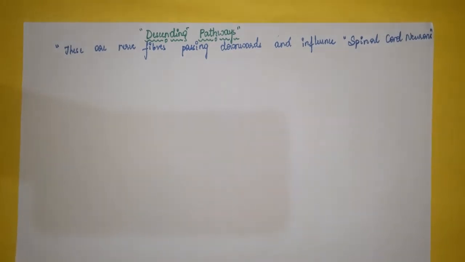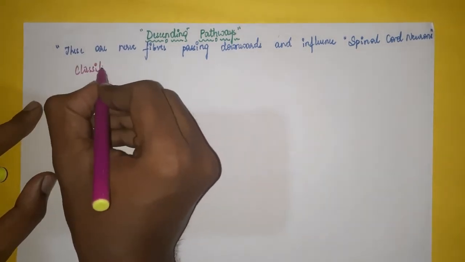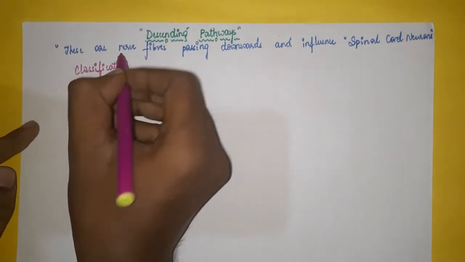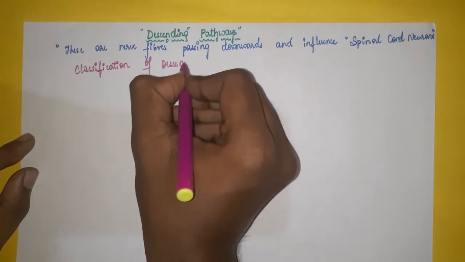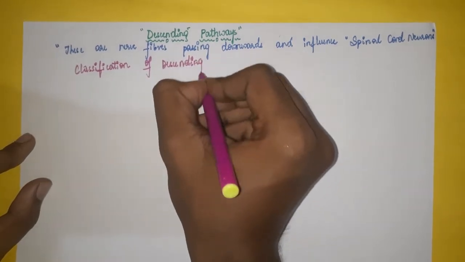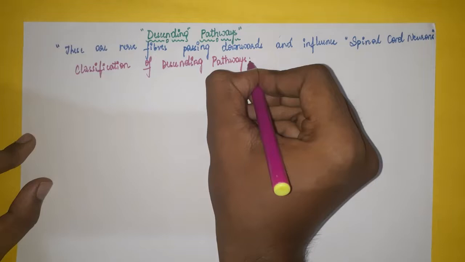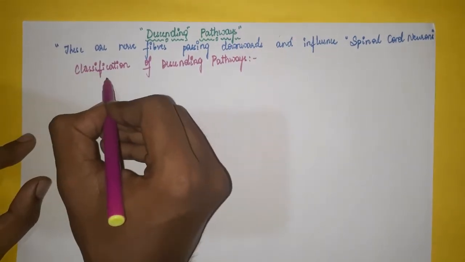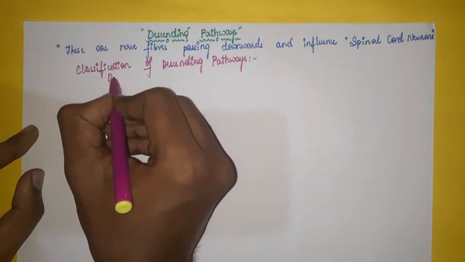Okay, definition is completed. Now, there is a classification of descending pathways. What is the basis, you are thinking? The basis for this classification is where they actually terminate and where they actually run downwards in the spinal cord.